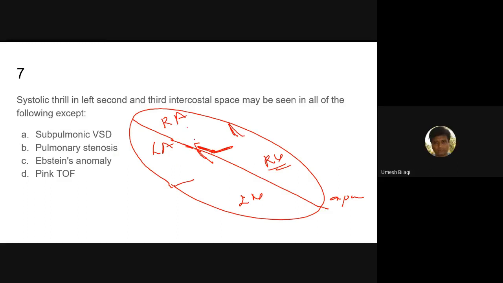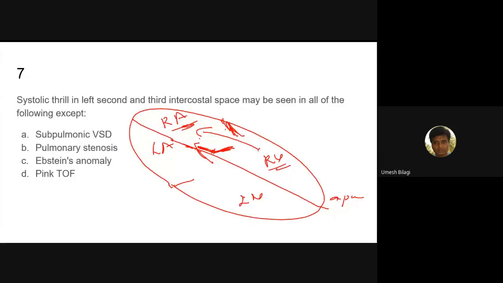The right atrium becomes larger, because part of the ventricle is taken away by the right atrium, just like Pak-occupied Kashmir. Part of the ventricle is taken by the right atrium. Otherwise, you can call it atrialization of the ventricle. There are three leaflets, and one of them, the septal leaflet, will be displaced down.